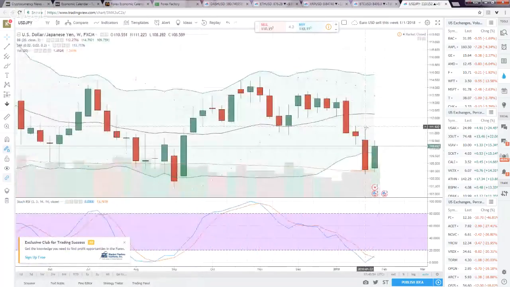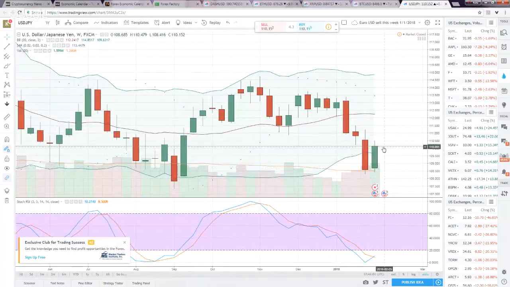USD/JPY coming back up, opposite of gold. Opposite of gold, so we know that it's already coming back in here. 110.1. I'd be looking for it to go back to 112 this week by the end of Friday.